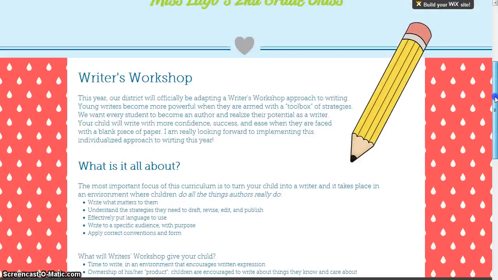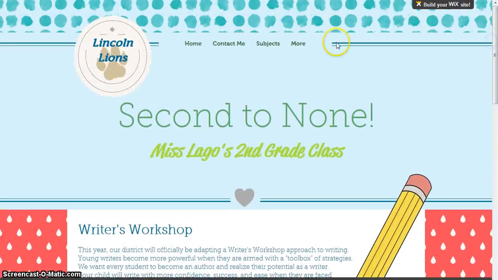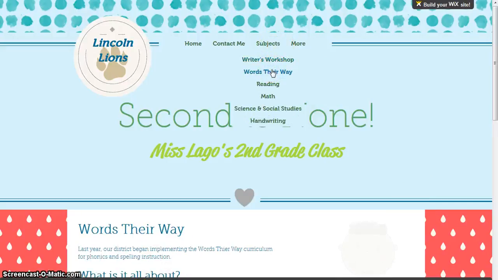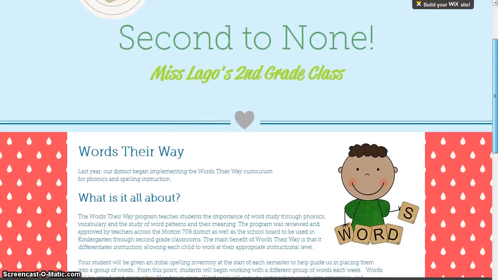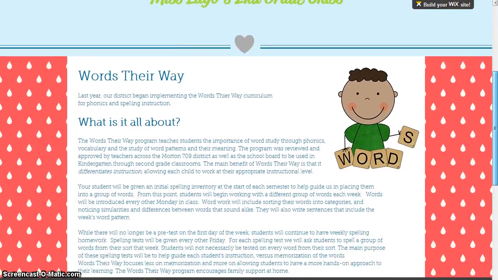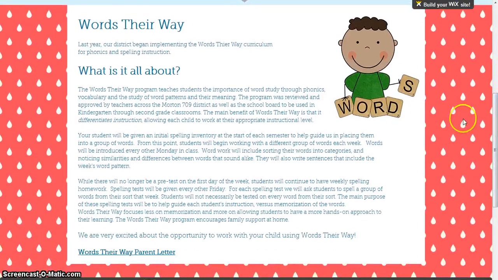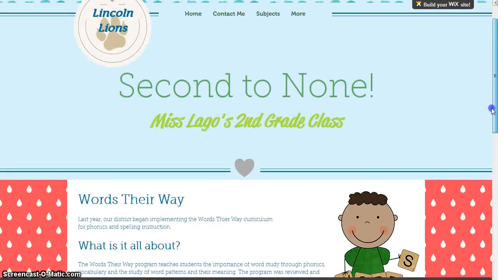You can scroll right back up to the top, and if we hover over that subjects word, we can then go down to Words Their Way. This is a program that we started implementing towards the end of last year. It's a phonics and spelling-based program that is more individualized. And this area here explains more about the program. There's also a parent letter that is sent home and a copy of that you can find by clicking on that link there.